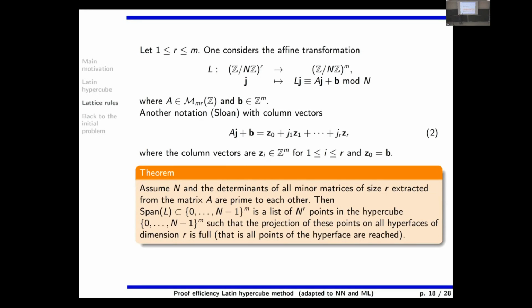For example, if I am interested in lattice rules of rank 2, I take r equal to 2, and m is the dimension of my hypercube. If the linear representation A is made with integer numbers modulo n, then you have this property, which was due to Sloan and Korobov. I write it here, which says that this is a lattice rule.